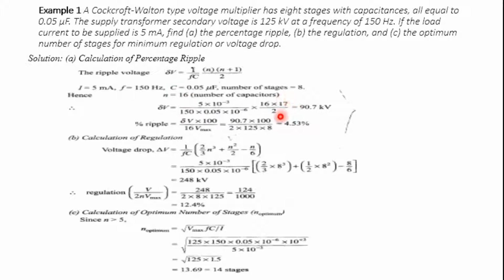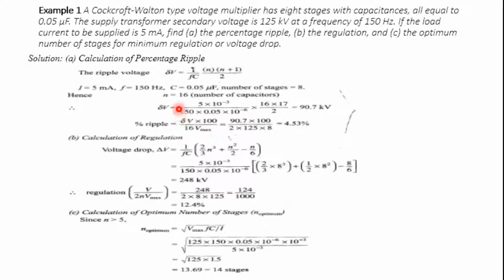n plus 1 is 17, by 2. So you'll get 90.7 kV. Here we have to calculate the percentage ripple. The percentage ripple will become delta V into 100 divided by n into Vmax.